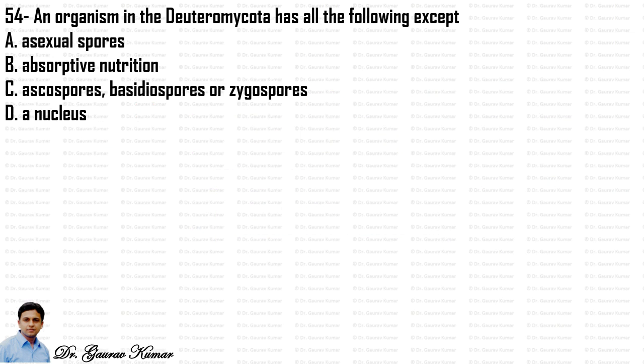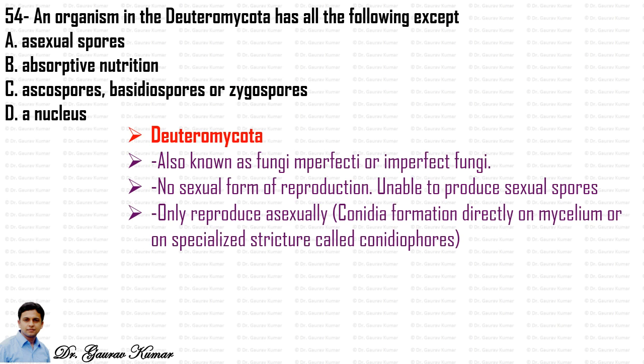Next question: an organism in the Deuteromycota has all the following except. So let's read a little bit about the characteristics of Deuteromycota. Deuteromycota are also known as fungi imperfecti or imperfect fungi. No sexual form of reproduction is there, and hence they are unable to produce sexual spores. They only reproduce asexually. Conidia formation occurs directly on the mycelium or on a specialized structure called conidiophores. With the help of these conidia, they reproduce asexually.